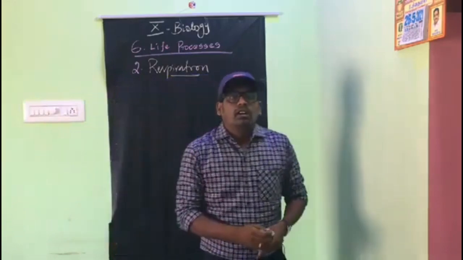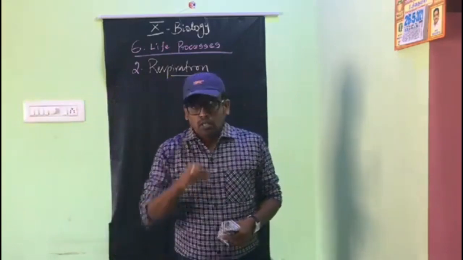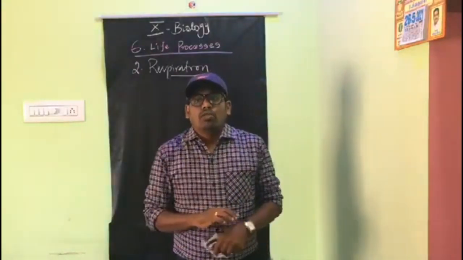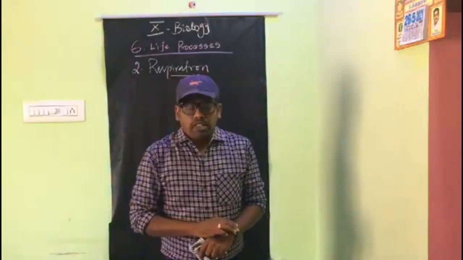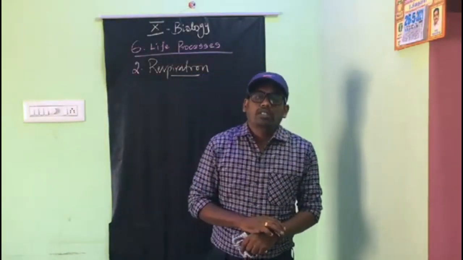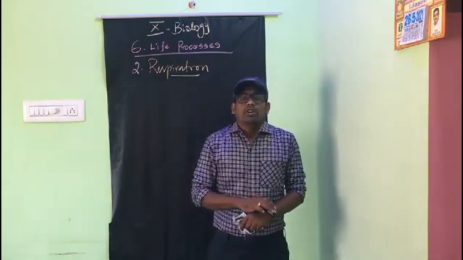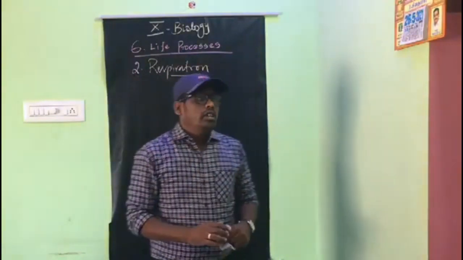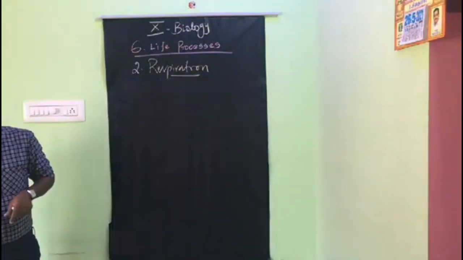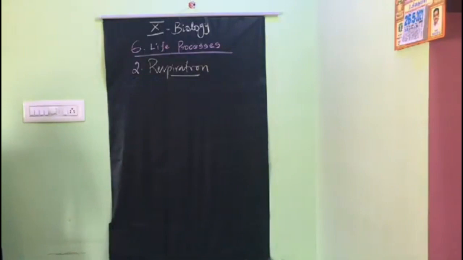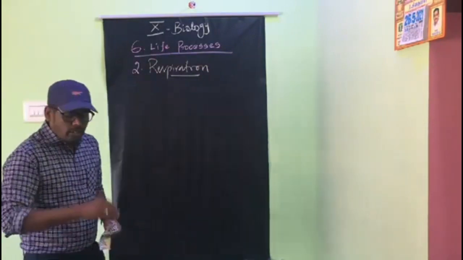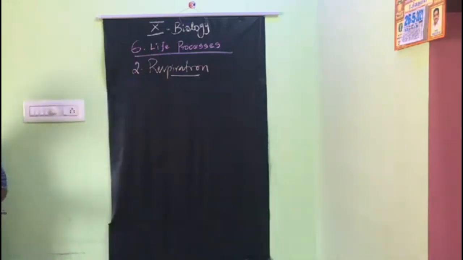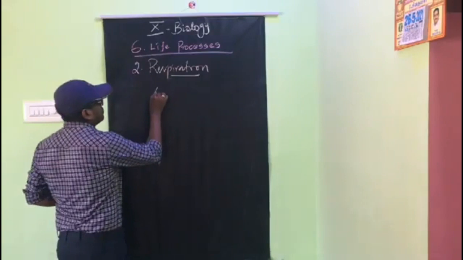In the previous life process, nutrition, we discussed some activities for photosynthesis. One activity showed that chlorophyll is essential, and another showed that during photosynthesis, carbon dioxide is essential. In this respiration topic, there are two activities. The two activities prove that during respiration, carbon dioxide is released. So, the activity 6.4.